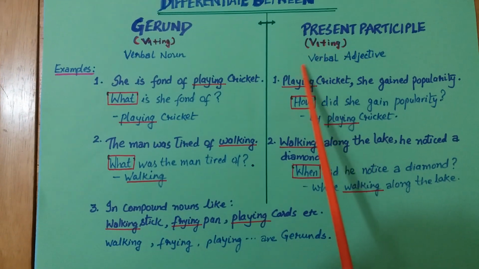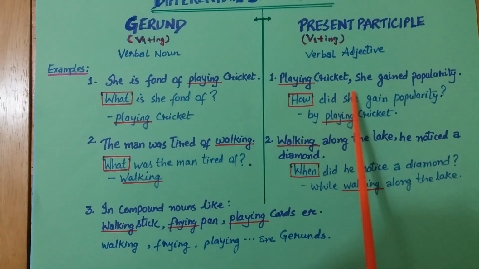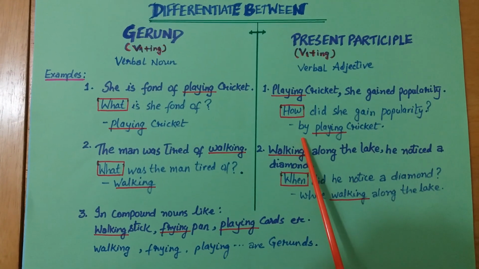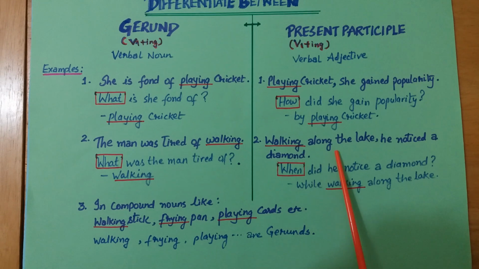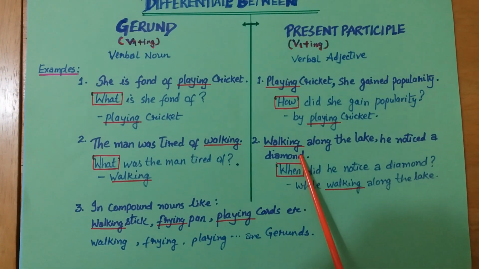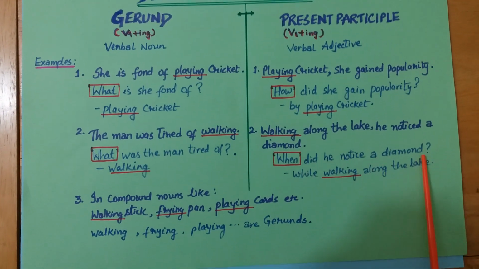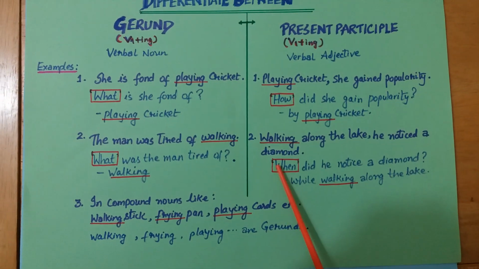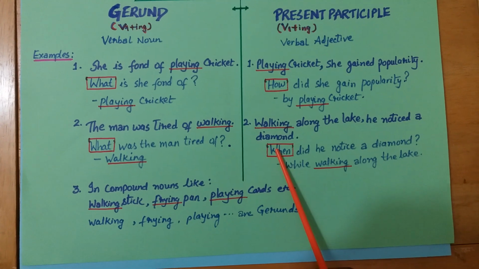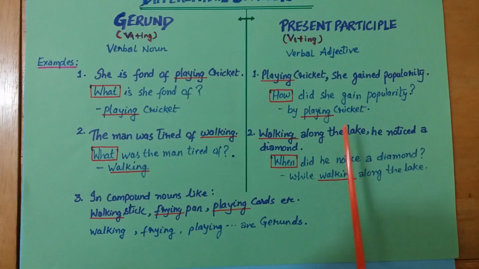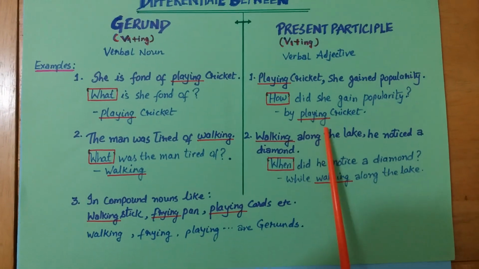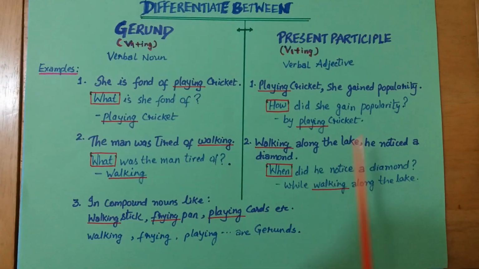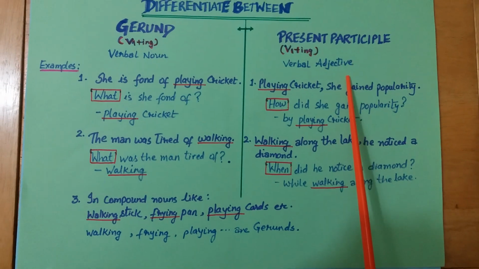Okay, here in this example, playing cricket, she gained popularity. So how did she gain popularity? By playing cricket. Walking along the lake, he noticed a diamond. When did he notice a diamond? While walking along the lake. So the answers of how and when are reached with the words playing and walking. So this is adjective.